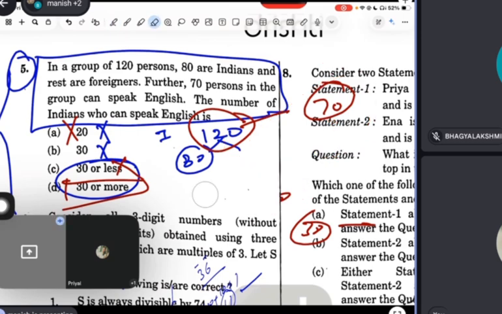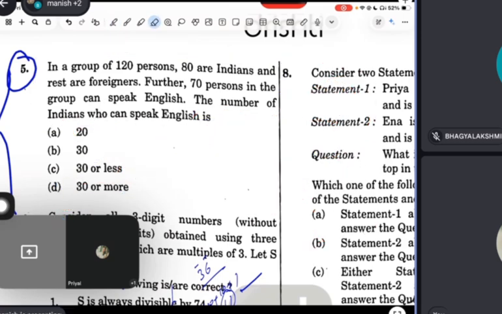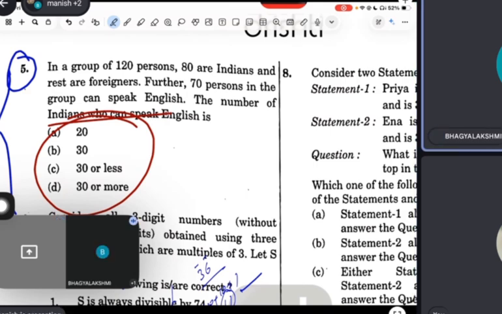Okay, I will revise the question now. Tell me, maximum, how many Indian persons can speak English? Then what should be the answer? Maximum 30, or in these four options, the answer is there, Manish. You can take your options. Maximum, how many Indians can speak English? Tell, if you understood maximum then tell. 70 we can take, Manish. Maximum you are asking, so maximum basically 70.